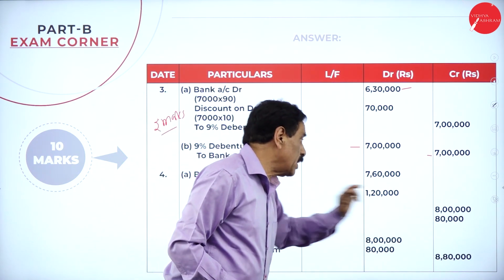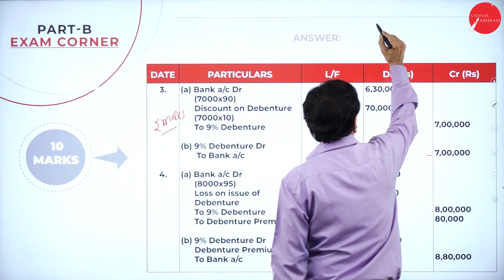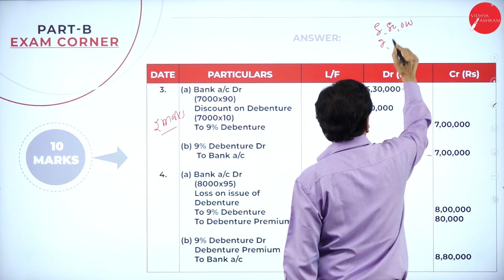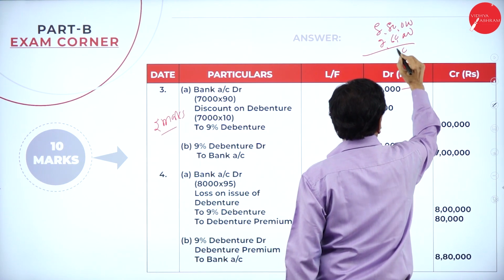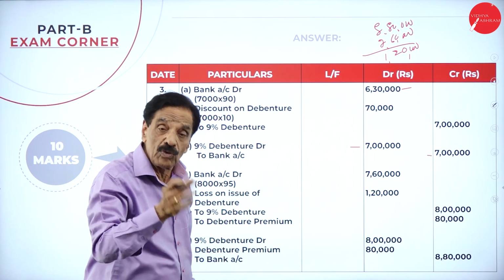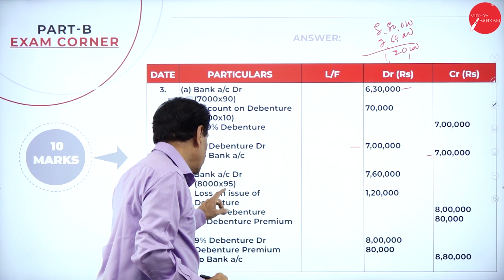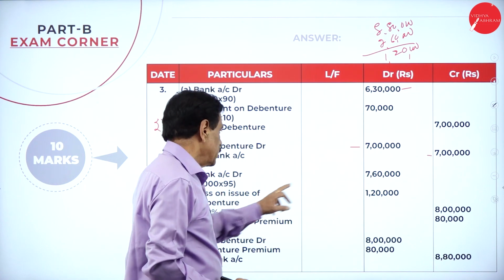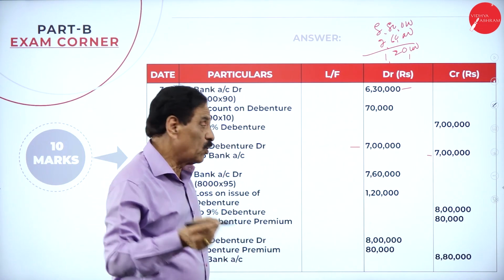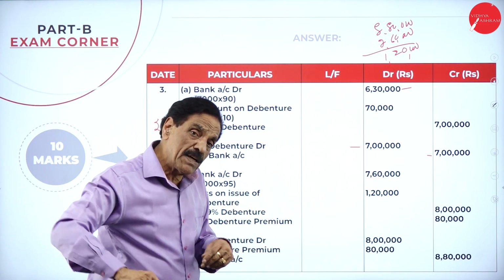To debenture premium 80,000. You are receiving how much? 7 lakh 60,000. How much are you paying? 8 lakh 80,000 you are paying. But how much are you receiving? 7 lakh 60,000. There is a difference of 1 lakh 20,000, a loss, no? Bank account debit, you got only 95%, 5 rupees gone. Bank account debit, 8,000 into 95, 7 lakh 60,000 you are going to receive. Paying at a premium of 10% means you are paying 8 lakh 80,000.